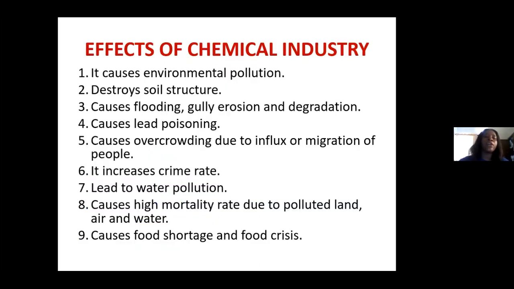Now we have effects of chemical industry. In as much as this chemical industry produces products that are useful to humans, they are also capable of producing materials that can be harmful. Some of the effects of chemical industry are as follows. The first one is that these industries are capable of causing environmental pollution, from water pollution down to air pollution, and also land pollution.